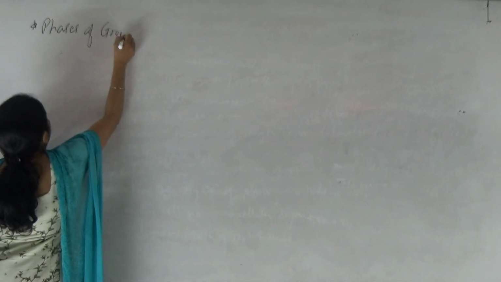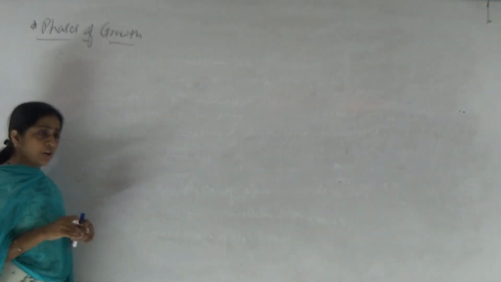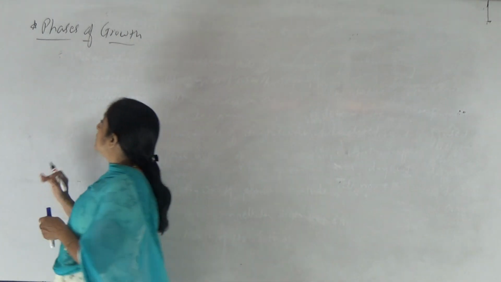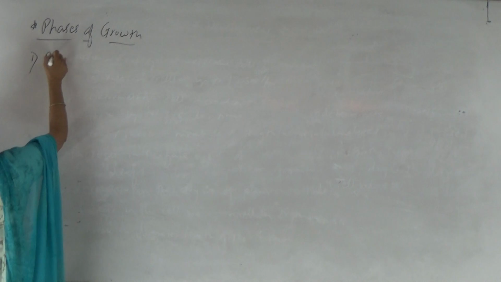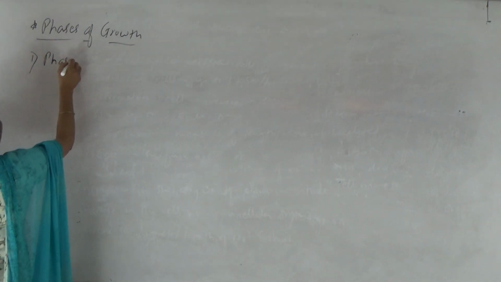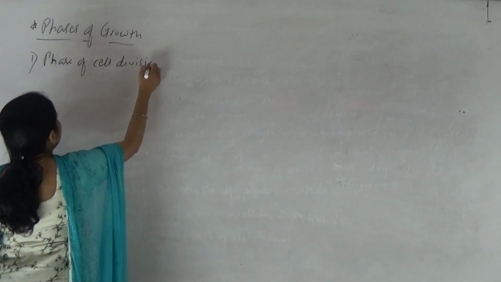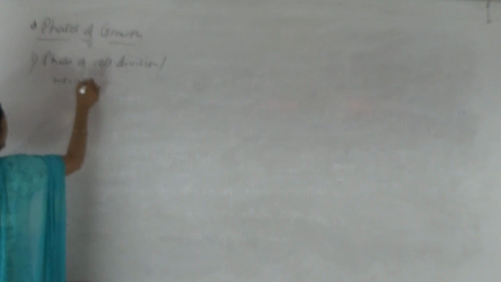In case of any living organism generally, or in case of any cell, tissue, organ, there are three phases of growth, right? So first one, phase of cell division, or it is also known as meristematic phase in case of plant.